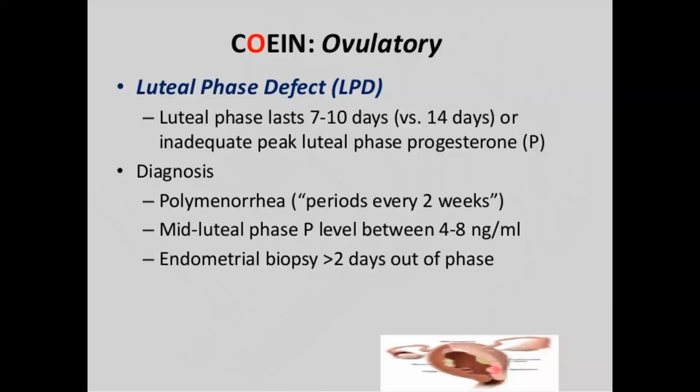And she will be having polymenorrhea, that is periods every 2 weeks. She will have bleeding for 7 days, and at a gap of 2 weeks, she will get another cycle. That is because of the short secretory phase. And if you take the endometrial biopsy, it is 2 days out of phase. That is what I have explained. That is, if you take a biopsy on the 16th day, the endometrial biopsy looks like the 14th day. That is 2 days out of phase, they say.